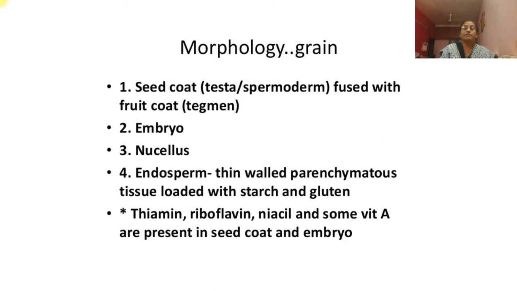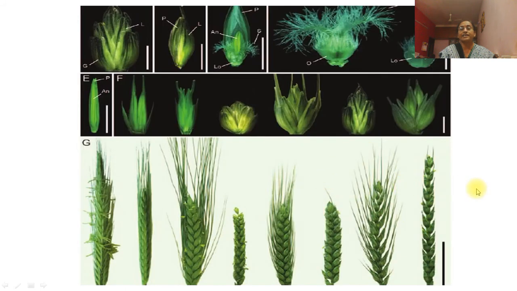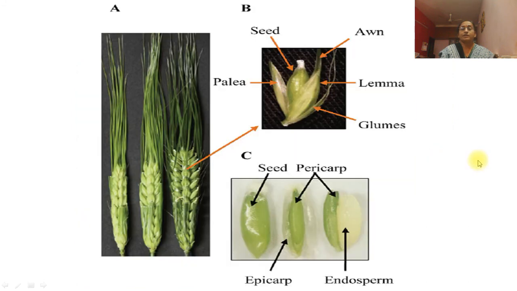Morphology. Now we are studying morphology of the grain. Seed coat, that is testa or spermoderm, fused with fruit coat, that is pericarp. Then embryo, nucellus, endosperm with thin-walled parenchymatous tissue loaded with starch and gluten. Thiamine, riboflavin, niacin, and some vitamin A are present in seed coat and embryo. These are various diagrams taken by various microscopes. This is also a diagram showing it.